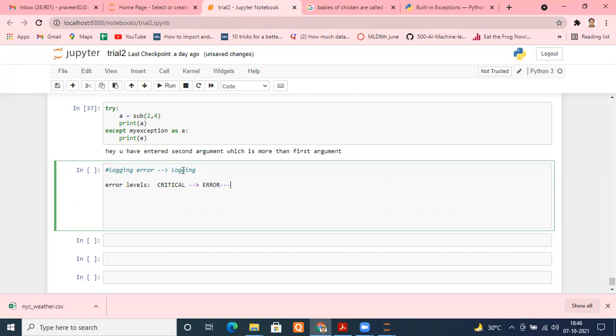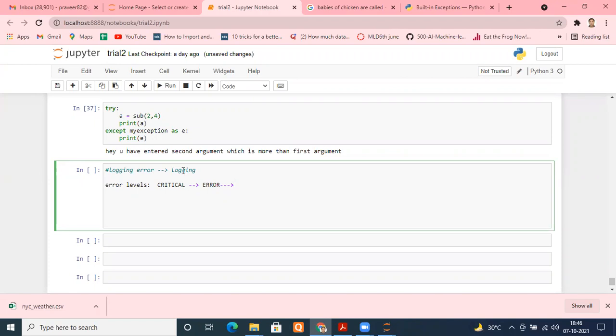And what is critical? Critical represents a very serious error that needs high attention. An error means a serious error. In critical, it may be possible that your system may crash, something like that. So that is critical.